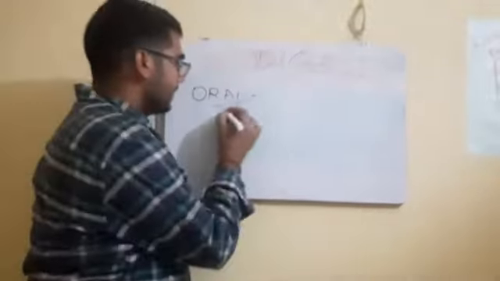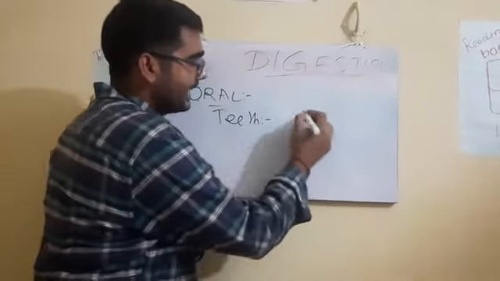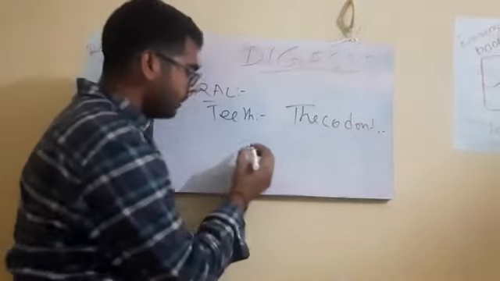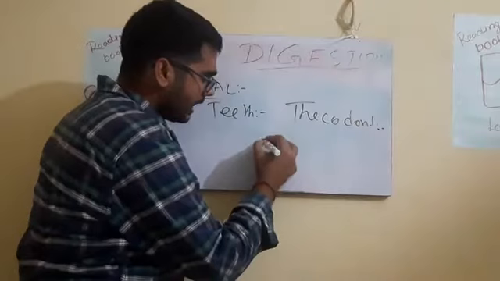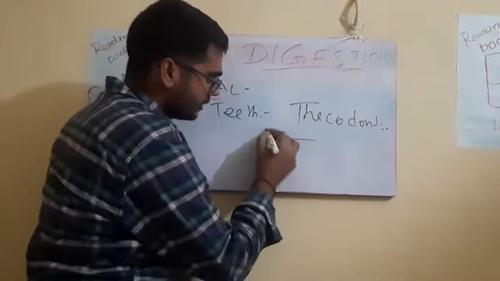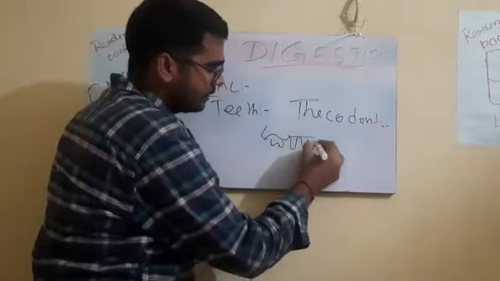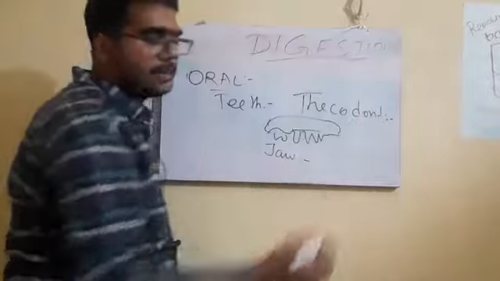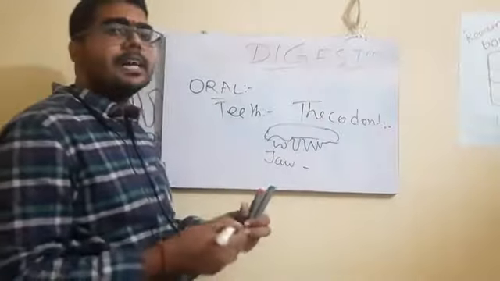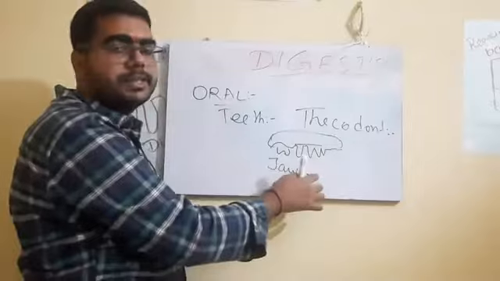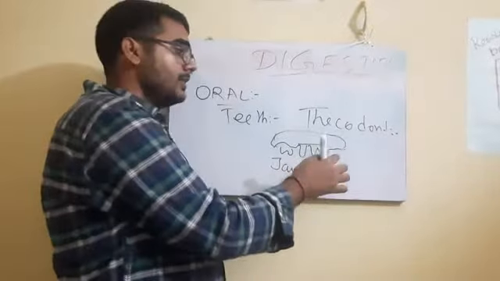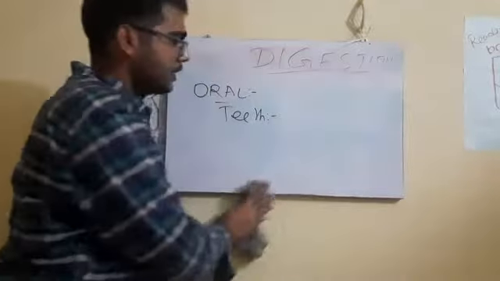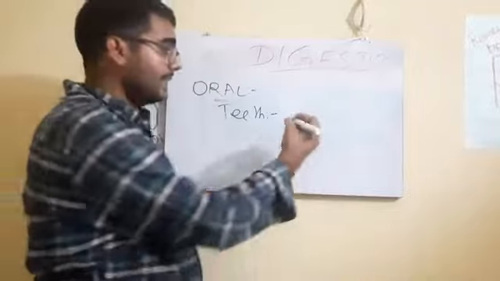So the teeth in human beings are said to be thecodont. I will be teaching you the meaning of thecodont. Thecodont means those types of teeth which are embedded in the jaws. Whatever types of teeth you have, if they are embedded in the jaw, that is called thecodont type of dentition. So human beings have thecodont dentition, which means their teeth are embedded in the jaw or the gums.